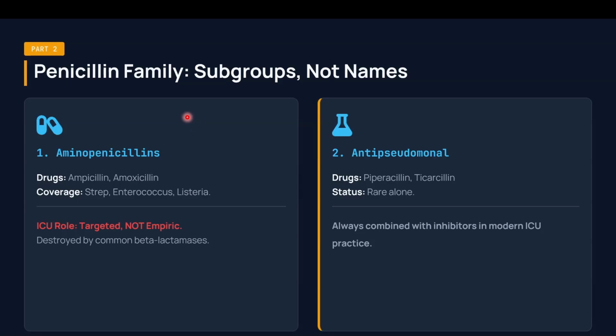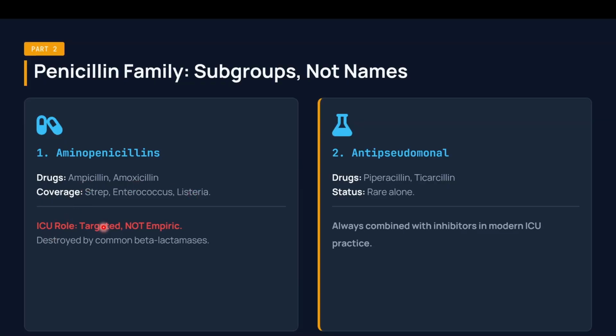So, the penicillin family and subgroups. We have two main subgroups: the aminopenicillins and the anti-pseudomonal penicillins. Aminopenicillins are ampicillin and amoxicillin. These cover common organisms such as Streptococcus, Enterococcus, and Listeria. The drug of choice for Enterococcus is ampicillin with or without gentamicin. Streptococcus easily responds to amoxicillin, while Listeria responds easily to ampicillin.